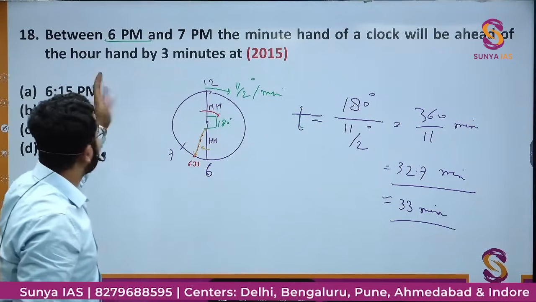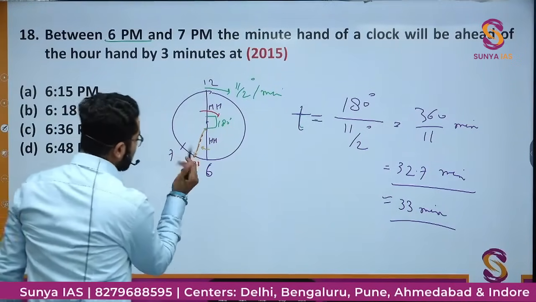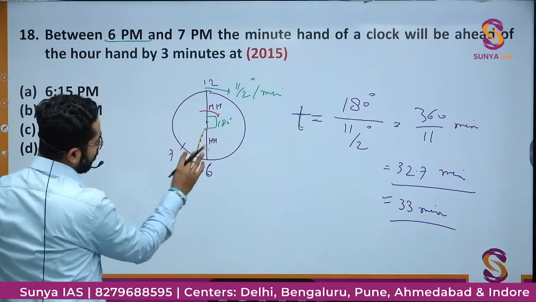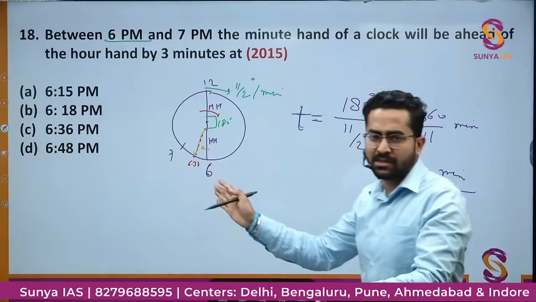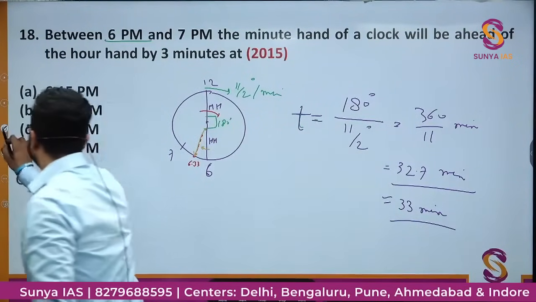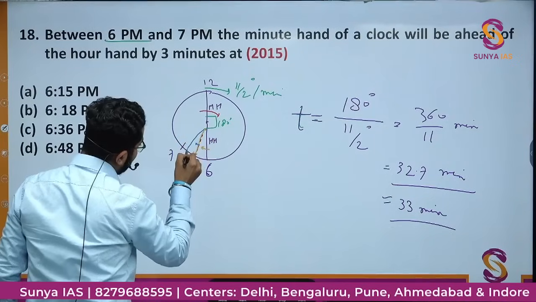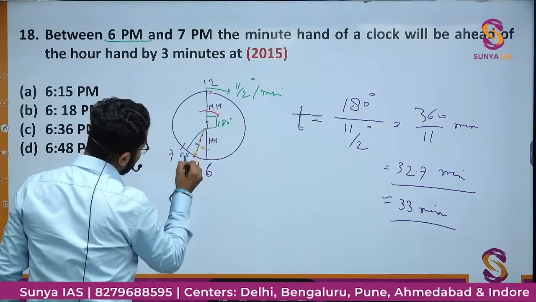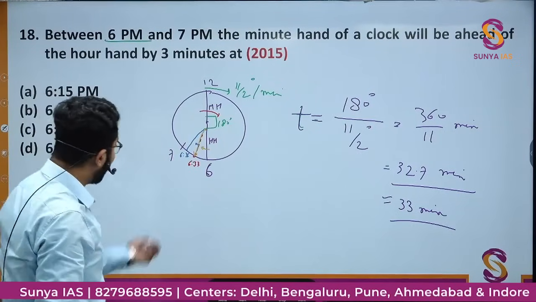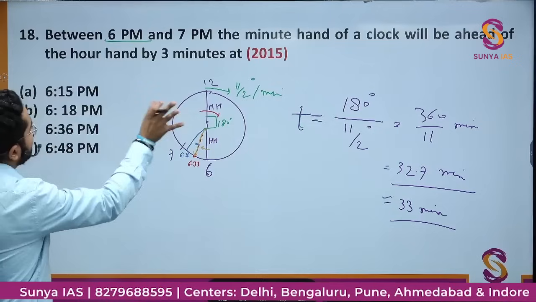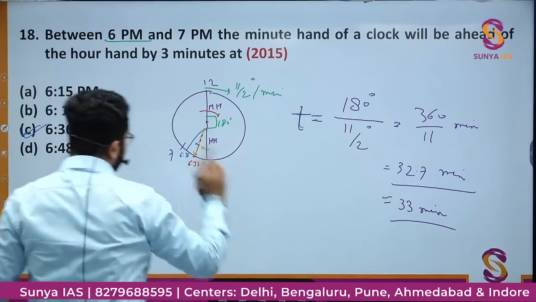So it is asking the minute hand will be ahead of the hour hand by 3 minutes. That means approximately 6:33 plus 3 minutes, and the minute hand will move further in 3 minutes. The hour hand will also move in 3 minutes but very little, so we can neglect that. So this minute hand will further move, and this will be 6:36, 3 more minutes. This will be the hour hand, this will be the minute hand. So at 6:36 p.m. the minute hand will be ahead of the hour hand by 3 minutes. The correct option would be option C.